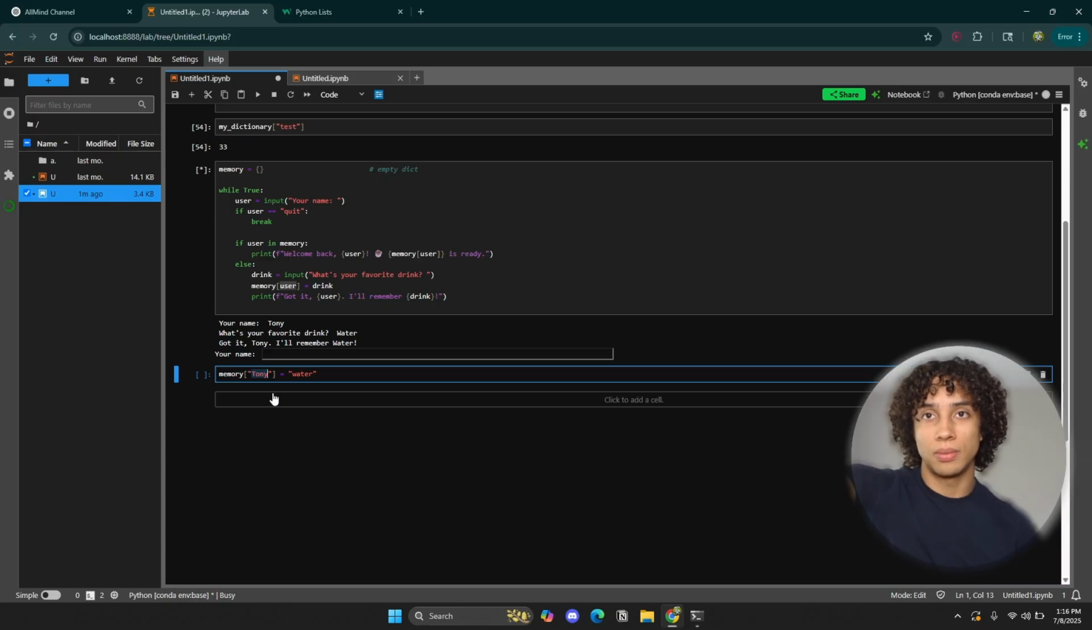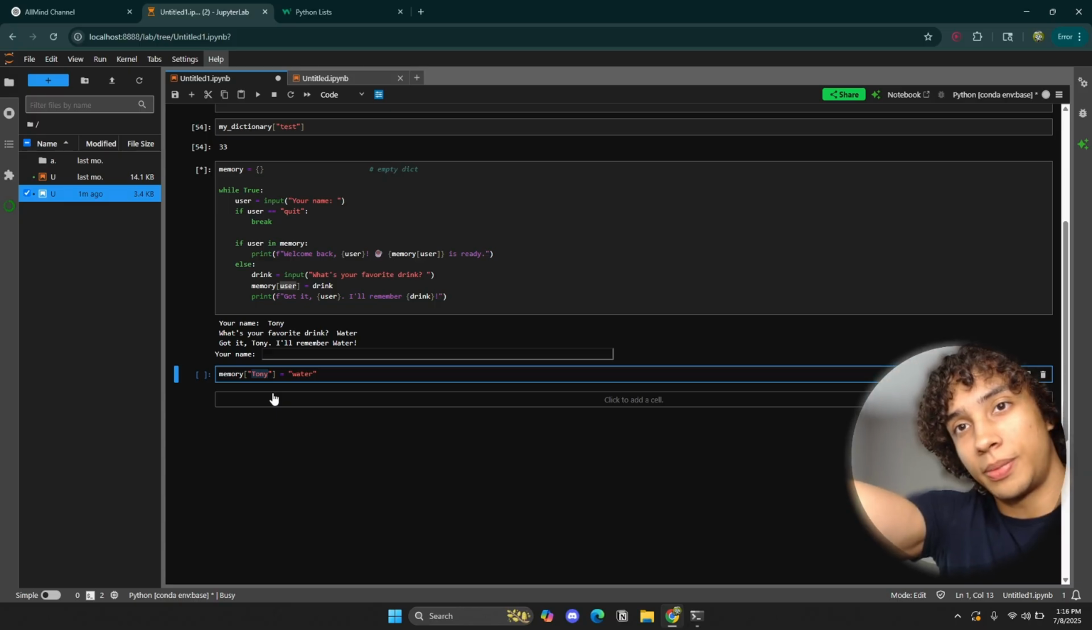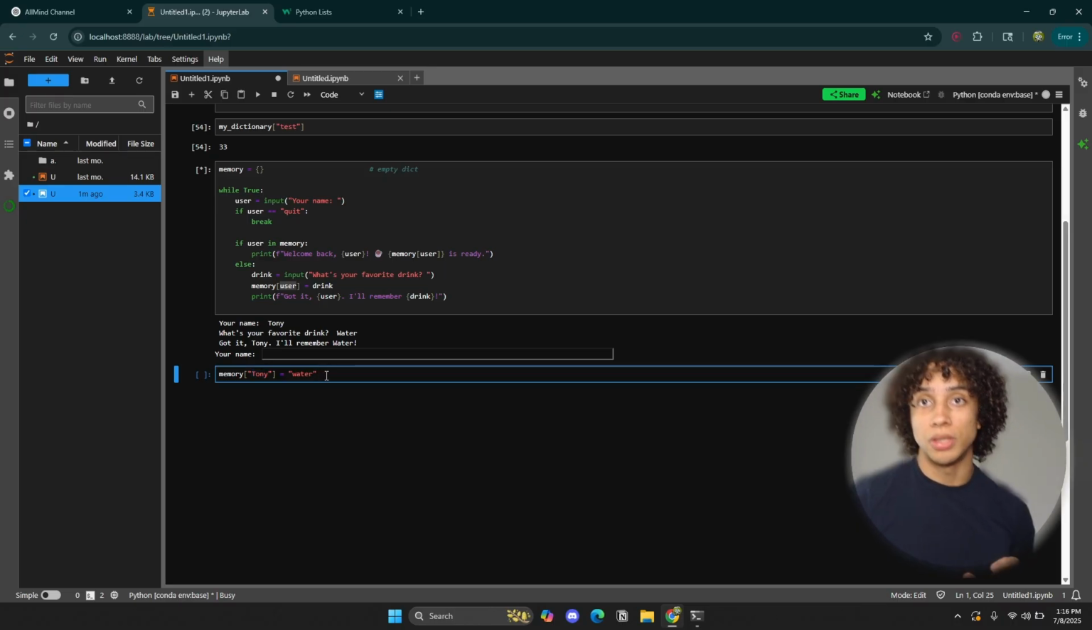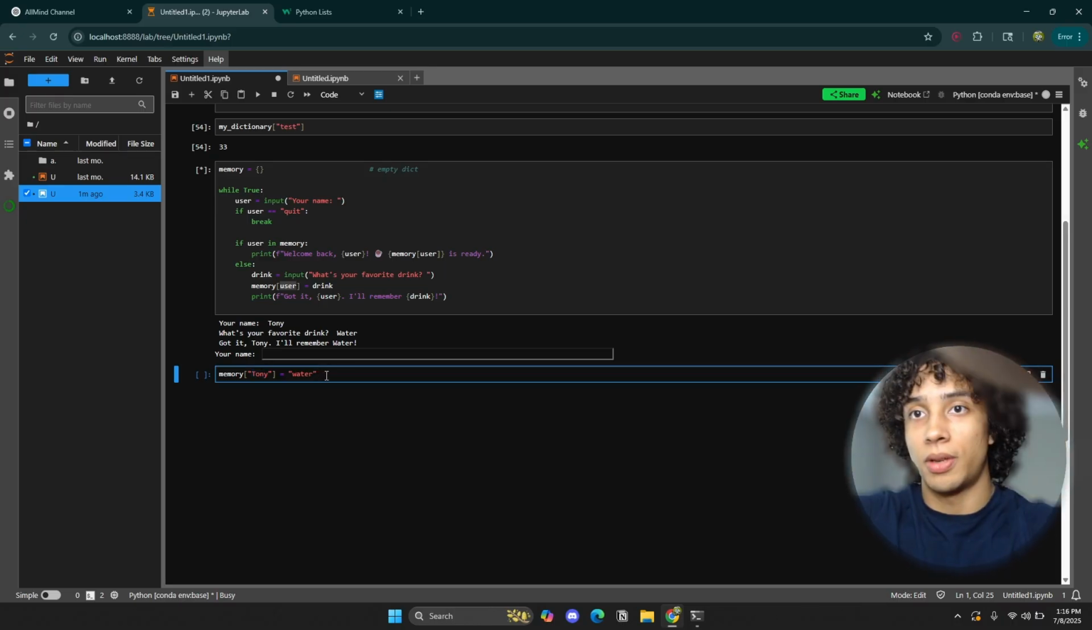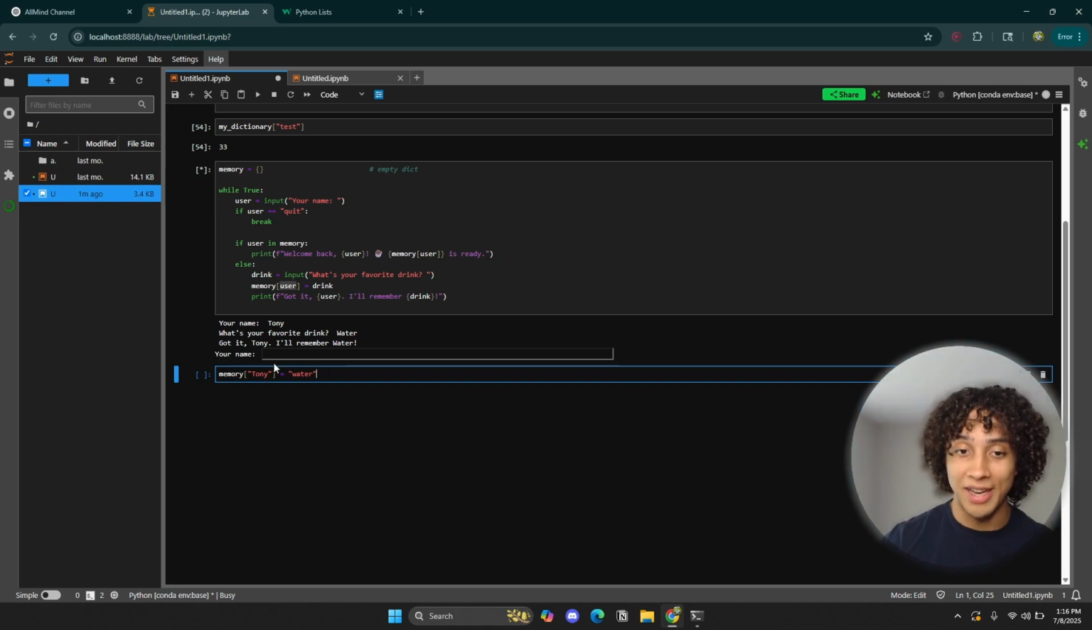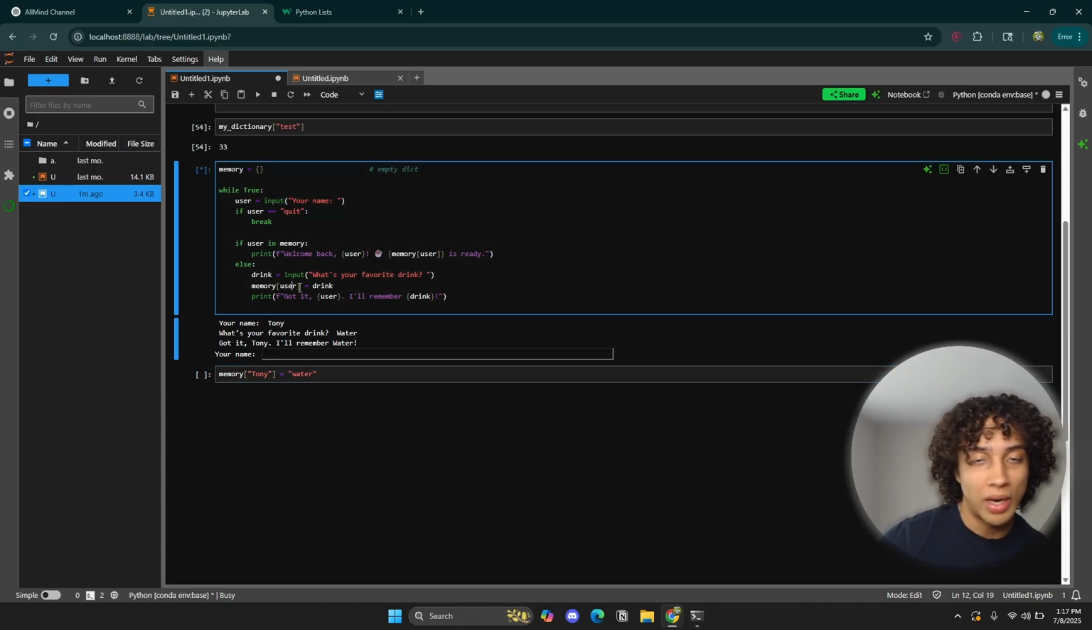It's going to be adding Tony, pairing Tony with water, and adding that to our dictionary. That's what's happening right here. So whatever you typed in for user, it's going to pair that with whatever you typed in for your favorite drink and add it to the data structure memory.